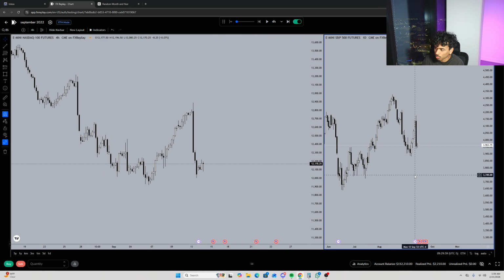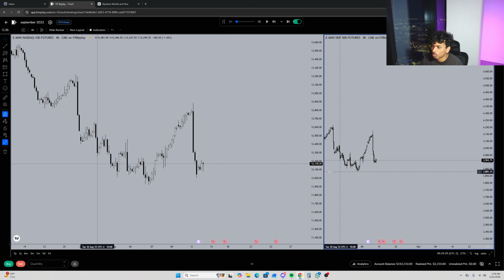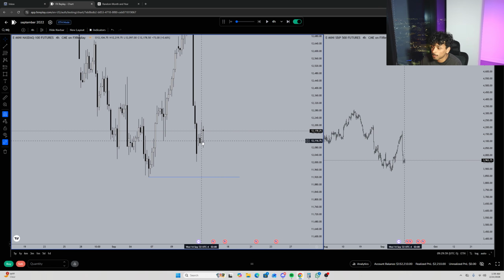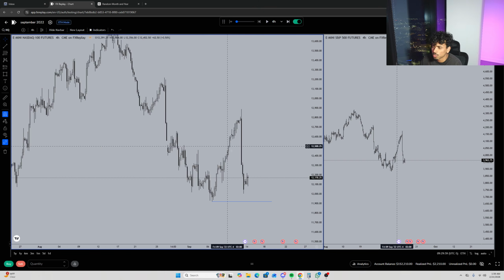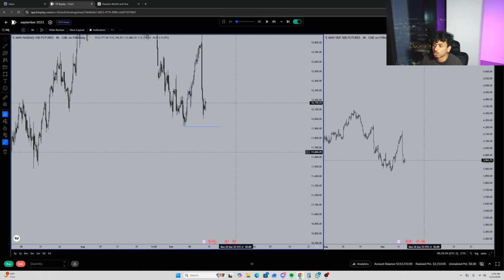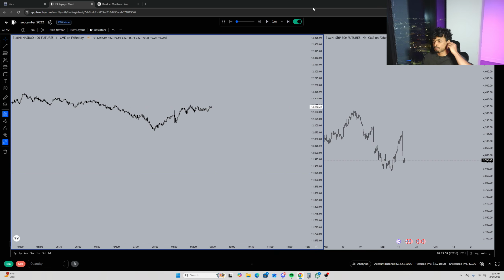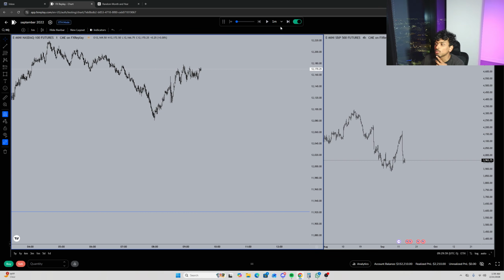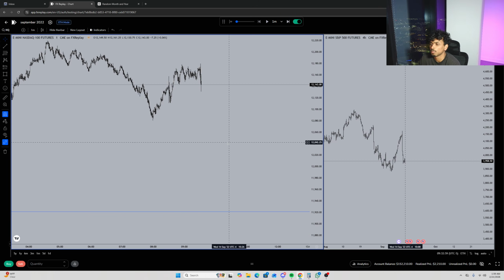Looking at the 4-hour right here, we are overall going lower once again. CPI ended up pushing us lower. I do like these lows right here, if we can hit that. We're in this 4-hour gap. We are displacing lower. Looking at the overall time frame, still going lower as well. So realistically, I would like to see price just start to rip lower then. If we can, that would be ideal.